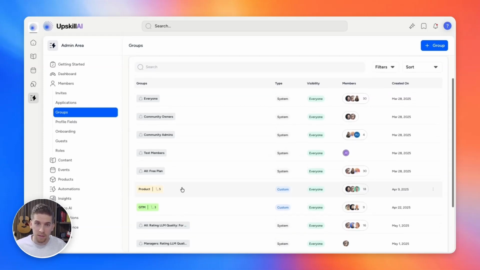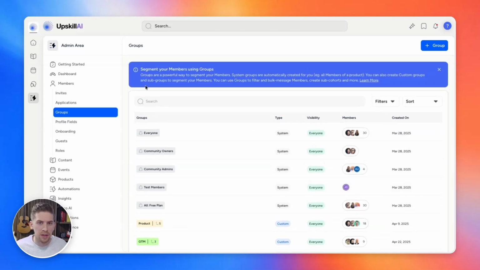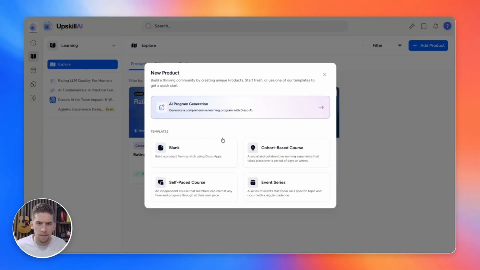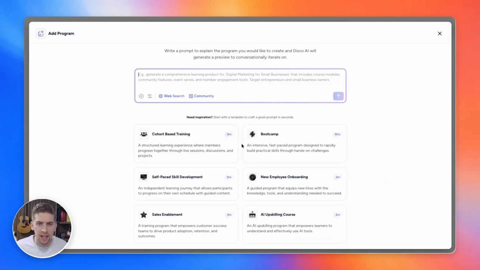From there, this is where our AI program generator makes things really seamless to actually generate unique experiences for those members. So I can go over to my learning area and I can click to generate a new program right here. I can select the AI program generation or select one of the templates down below that are set up for things like a cohort-based course or a self-paced course or an event series. So different types of programs that you can create inside of Disco. I'm going to go ahead and click the AI generated one.